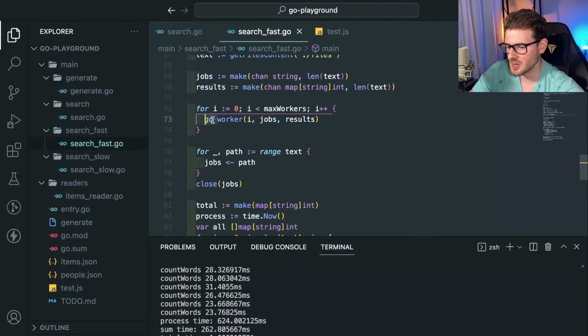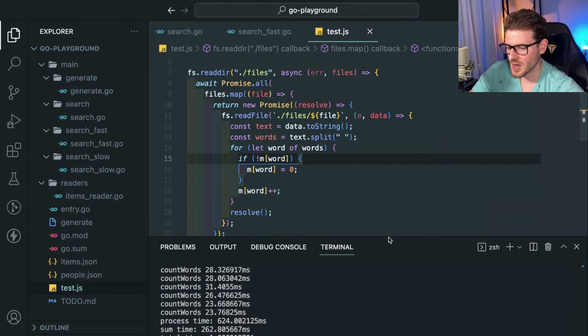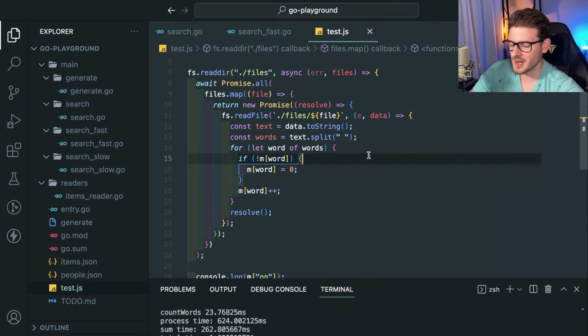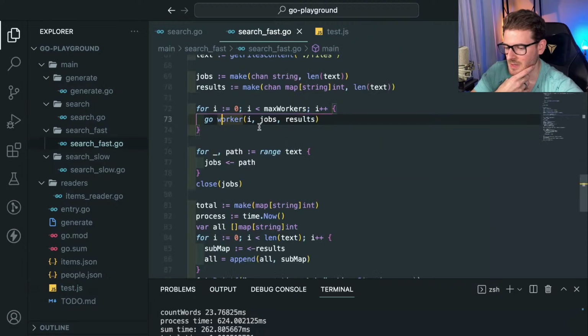You'd literally just put the keyword Go. And that's what I really like about this language so far. With JavaScript, to fork a process and have a different thread operating on this stuff, it's such a pain. You end up having to install another library to basically do the parallel processing. I'm not a fan of it. This is actually pretty nice.